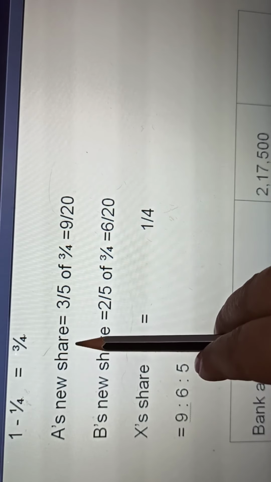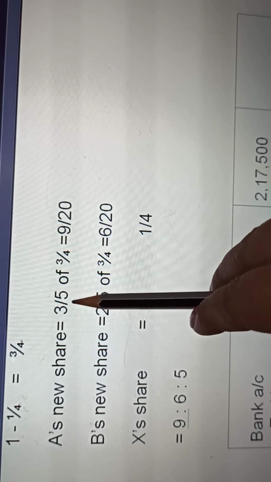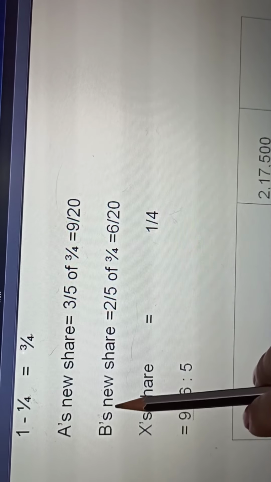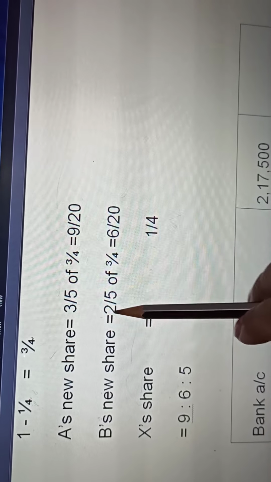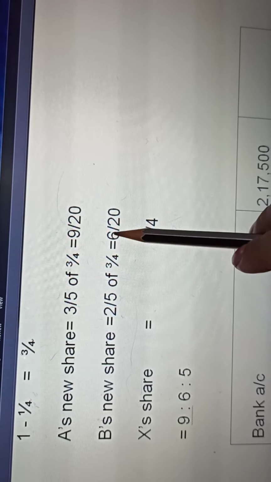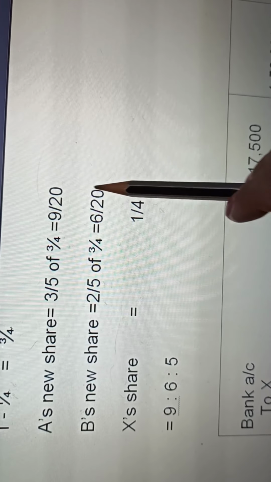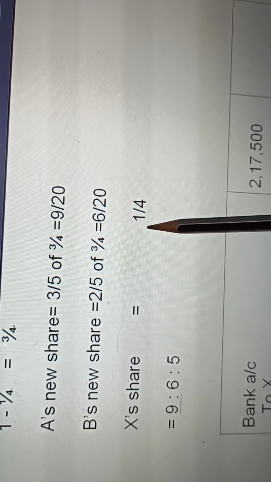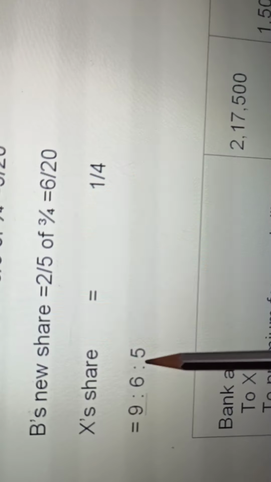So A's new share: 3:2 was the ratio, that means A's share is 3/5. But now it is 3/5 of this 3/4, which is 9/20. B's new share: it was 2/5, but now 2/5 of 3/4, so it is 6/20. X's share is 1/4, which is 5/20. So the ratio is 9:6:5. So 9:6:5 is the new profit sharing ratio.